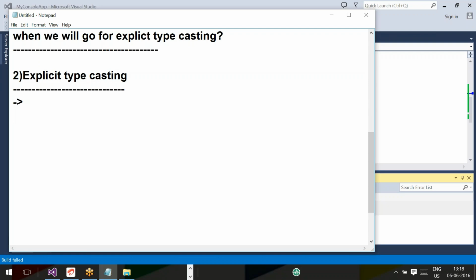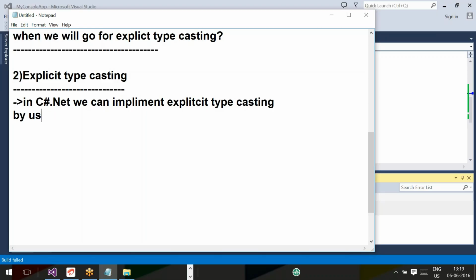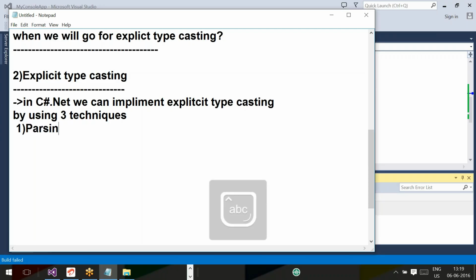Explicit typecasting we can implement by using three techniques in C#.NET. Number one, parsing.